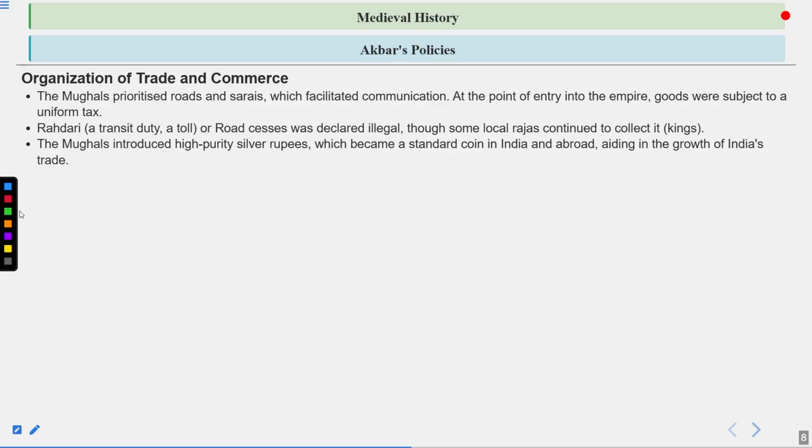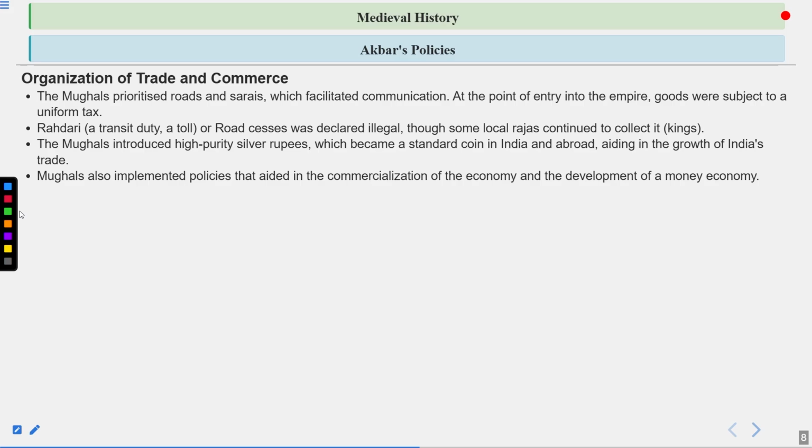One is rupiya, another one is dam, and those were continued by Akbar as well. The only thing is that more high purity silver rupees were introduced. So do remember that rupiya was the word introduced by Sher Shah Suri and not Akbar. That became the standard coin in India, and later the same word was used. That is why Sher Shah Suri was famously known as the father of modern currency in our country.